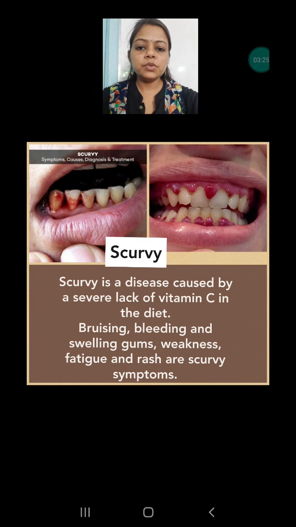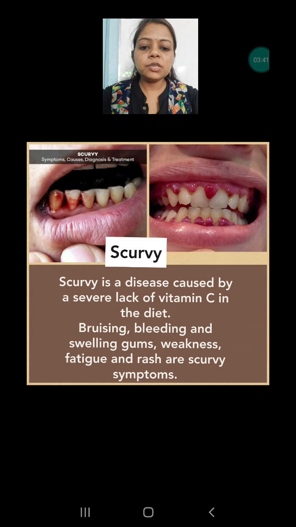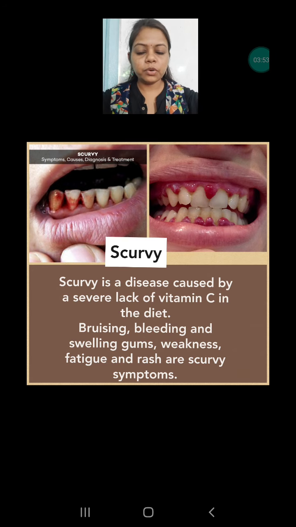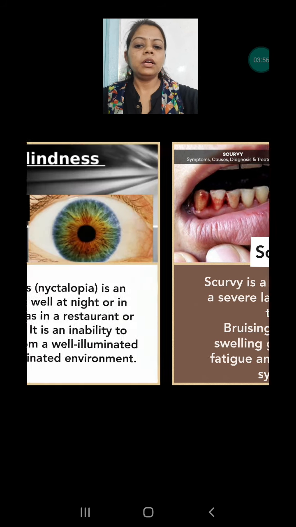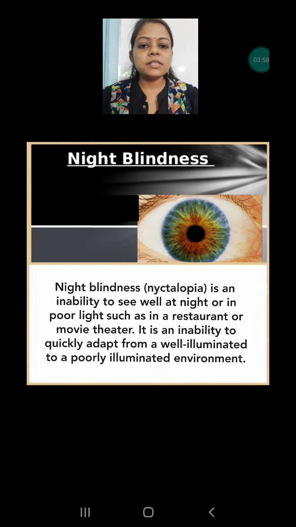Scurvy is a disease which can be seen in the mouth. Their gums swell and sometimes they bleed also. So basically it is a gum disease, a gum problem. Bleeding, swelling, weakness, fatigue and rashes over the gums can also be seen in scurvy. So if anyone wants to treat scurvy, they have to take vitamin C rich food, so that it can be treated. Now next we are going to discuss night blindness.